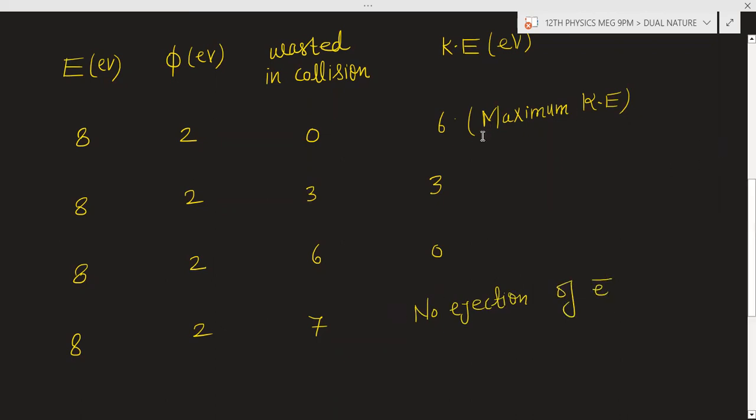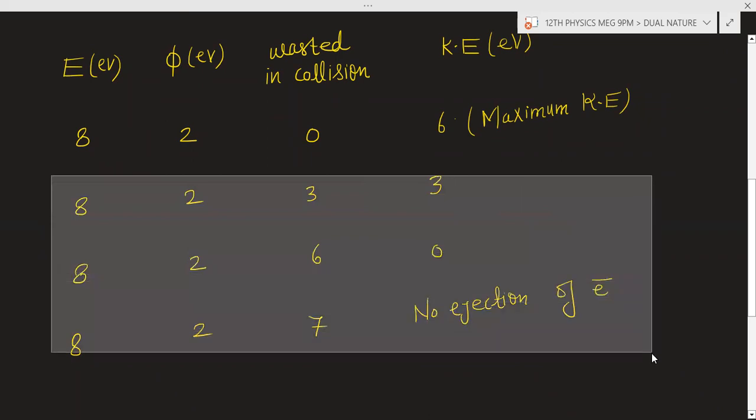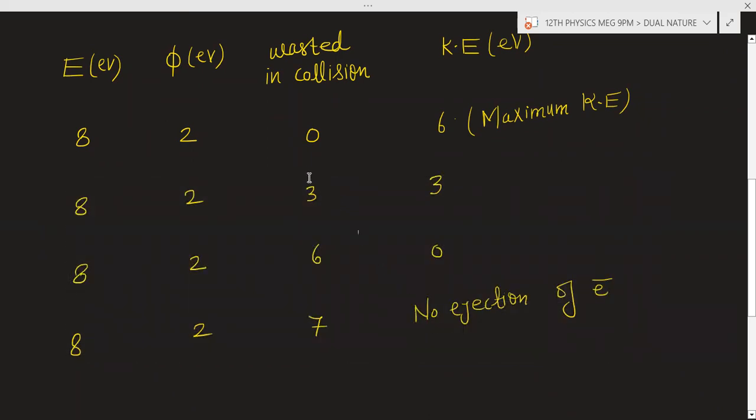So you cannot say what the kinetic energy of the ejected electron will be, because it will depend upon how much energy is wasted in collision. But you can comment on the maximum kinetic energy. The maximum kinetic energy of the electron can be written as the energy provided minus the work function. You can see E minus phi is equal to the maximum kinetic energy.